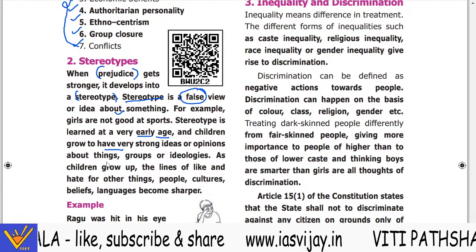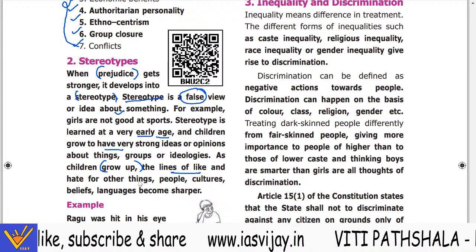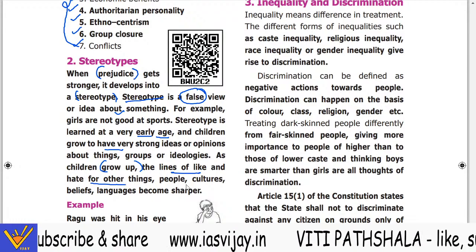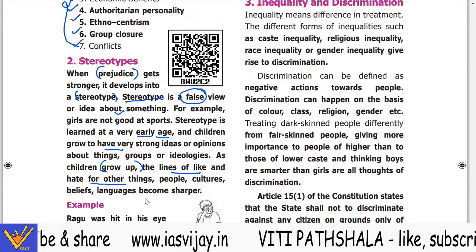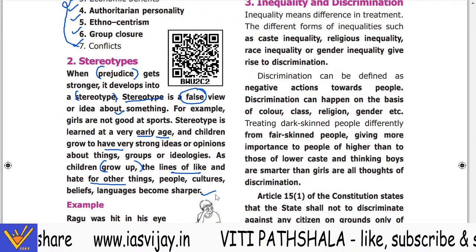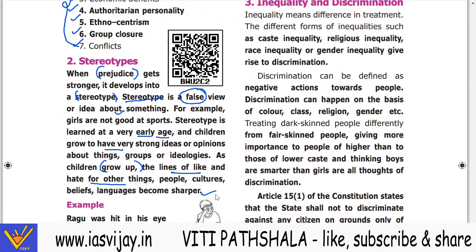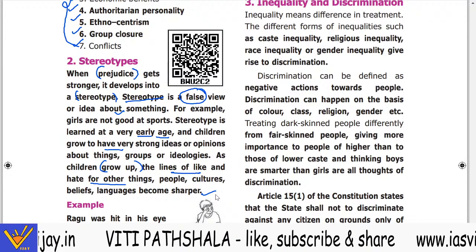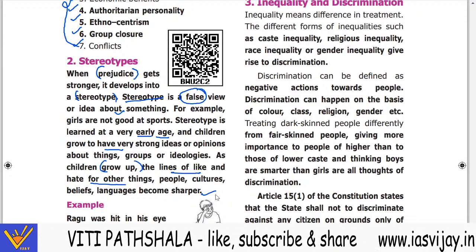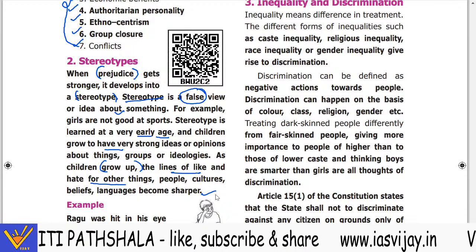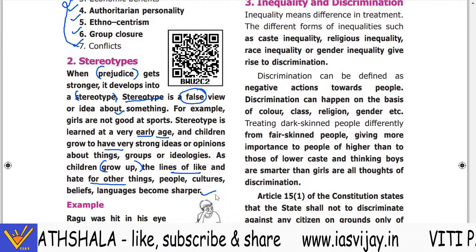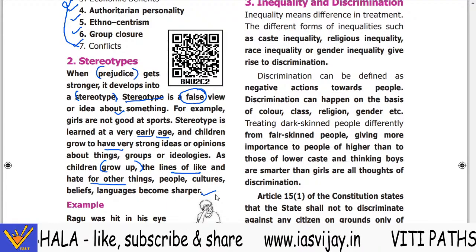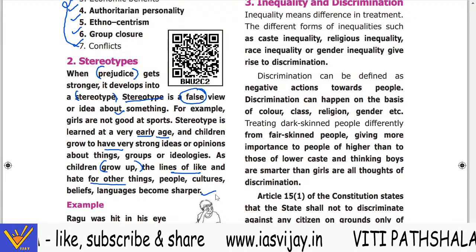Now, as children grow up, the lines of like and hate for other things, people, culture, belief, language become sharper. One example is what a girl or a woman has to wear, this society decides. कि किसी को किस तरह के कपड़े पहनने चाहिए और किस टाइम पे बाहर जाना चाहिए, that the society decides.